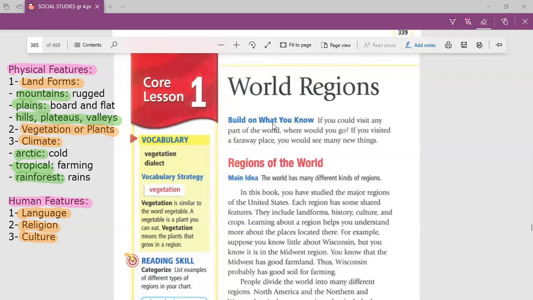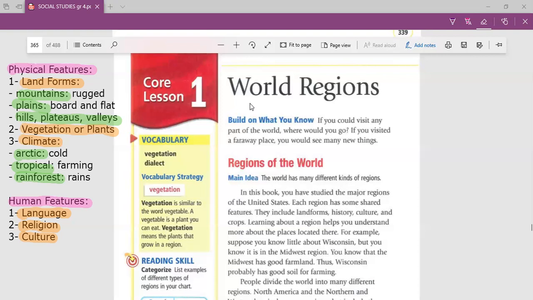Listen, guys, our lesson today is about world regions. And here we have to know how to define a region. How to define a region? The meaning of define a region is how to describe a region. We can say, for example, it's a mountain region. The meaning of mountain region, it means this region, by the way, region means area. Maybe this area is a country, maybe a continent, maybe a city, maybe a town, a village. So when I define any region, it means when I describe any region.